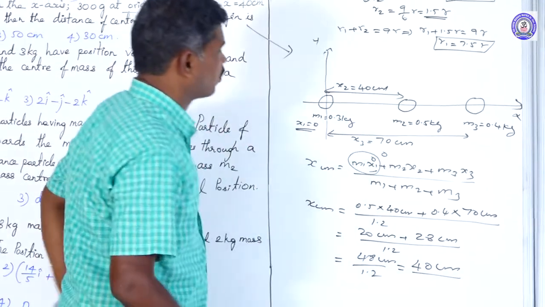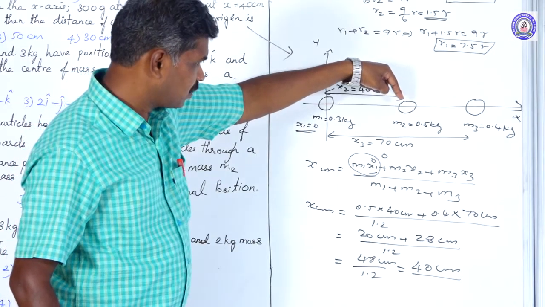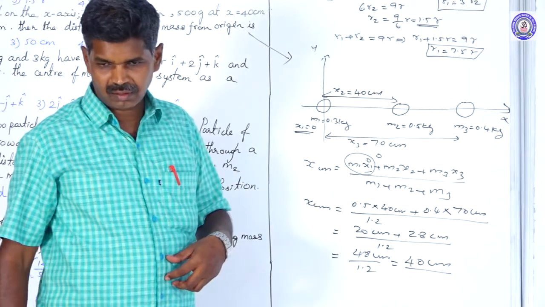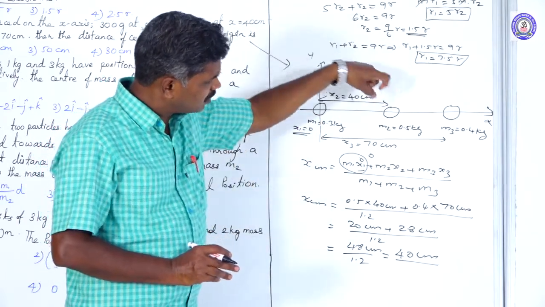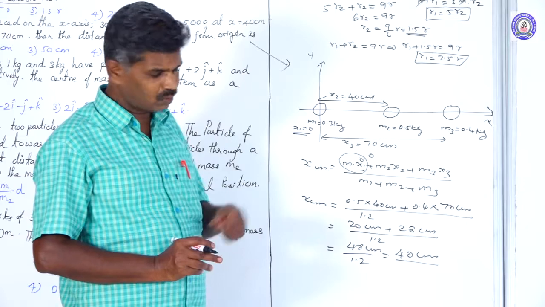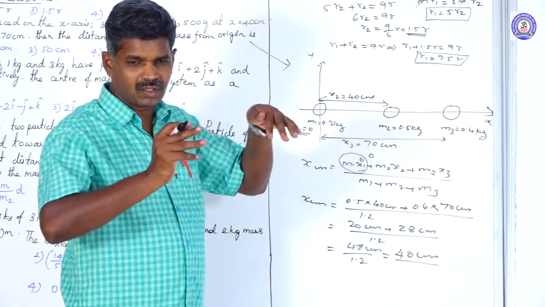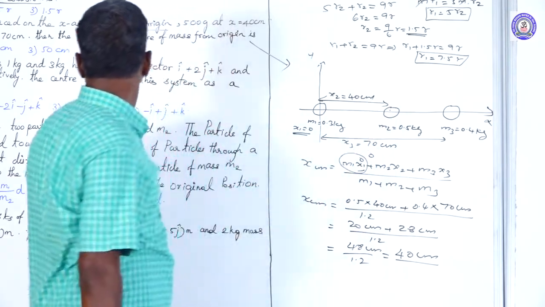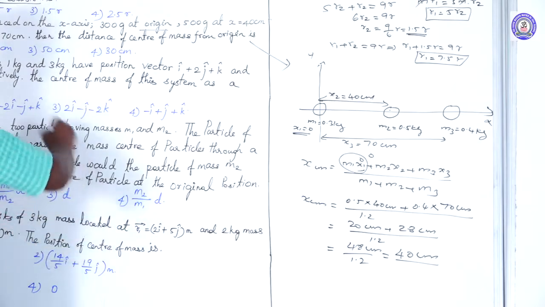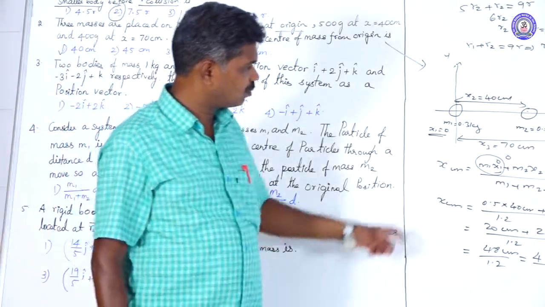At a distance of 40 centimeter from the origin, the center of mass is acting. Already the second mass is at that 40 centimeter distance, so the center of mass is acting at the second mass. So that is the answer: 40 centimeter.